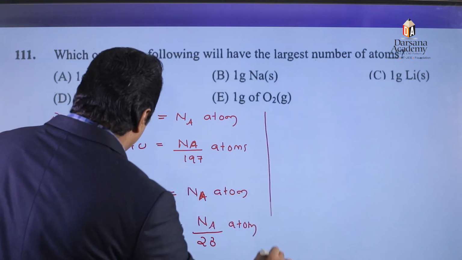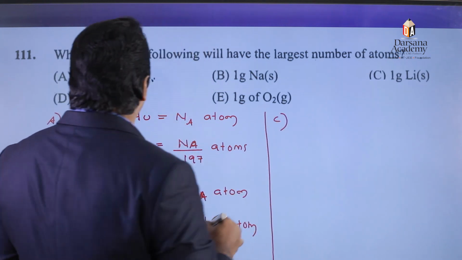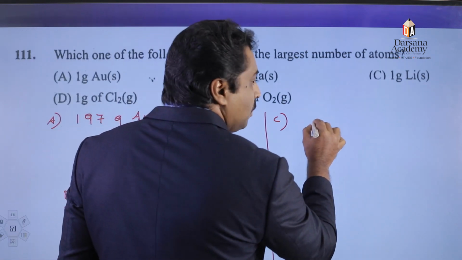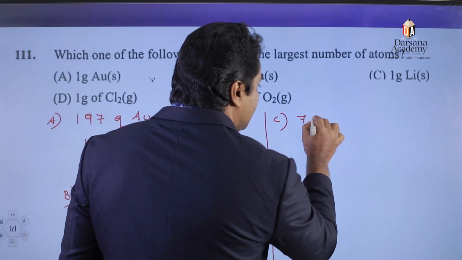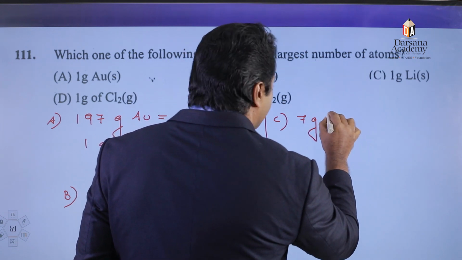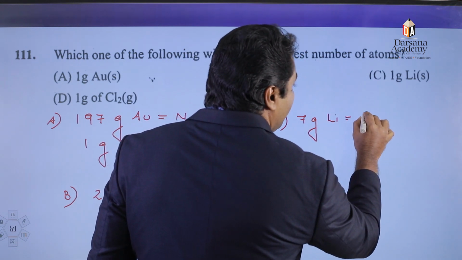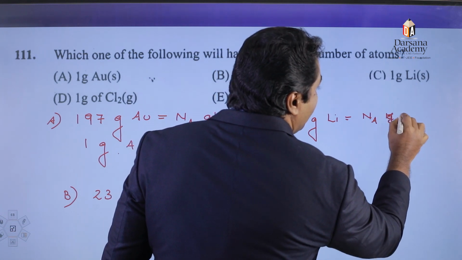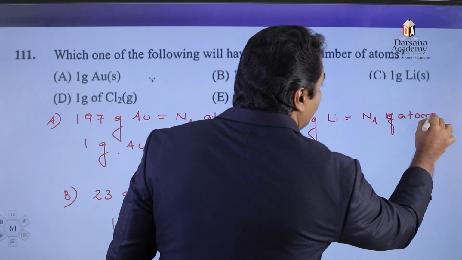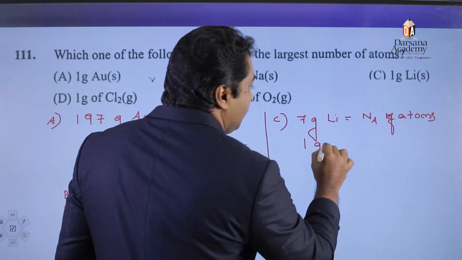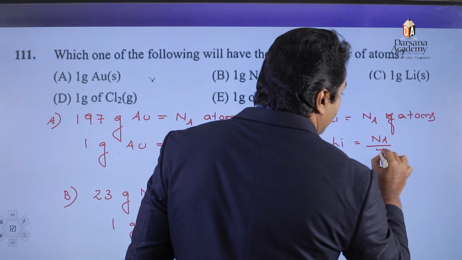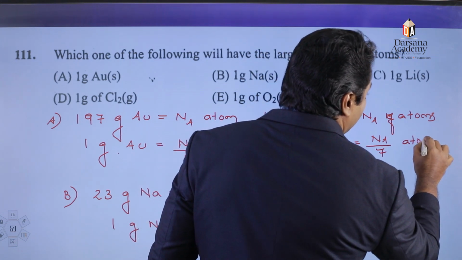Then option number C, lithium atom. Gram atomic mass of lithium is 7. Therefore, 7 gram of lithium is equal to how many atoms? Avogadro number of lithium atoms are there. Therefore, 1 gram of lithium is equal to how many atoms? Avogadro number divided by 7 atoms are there.